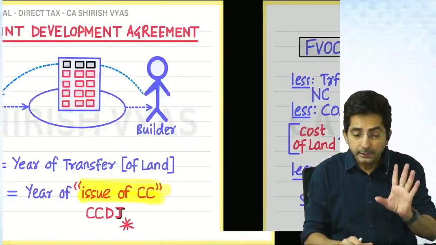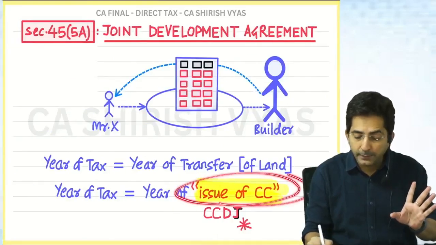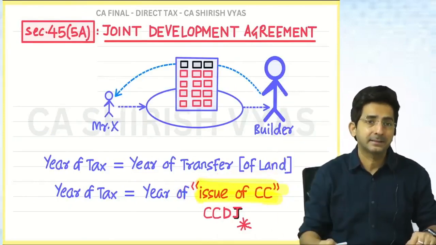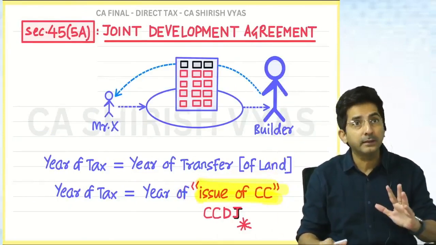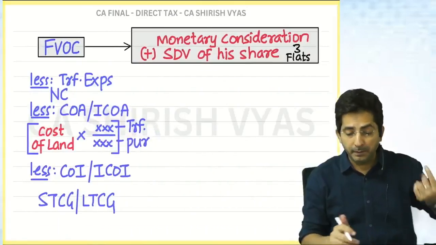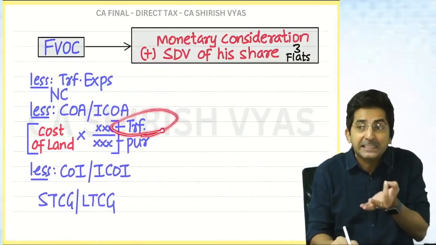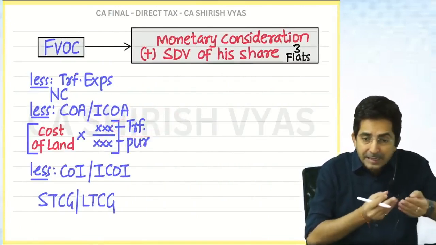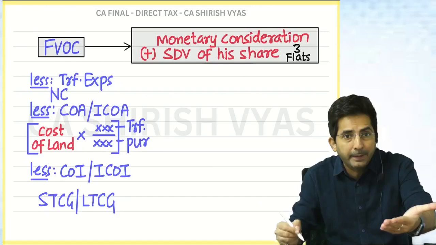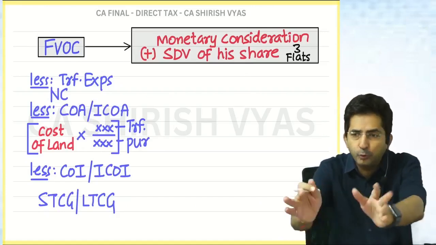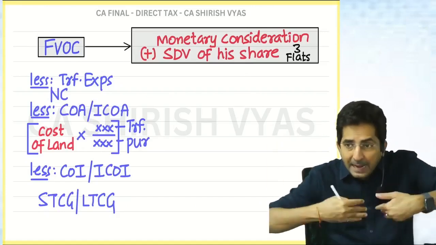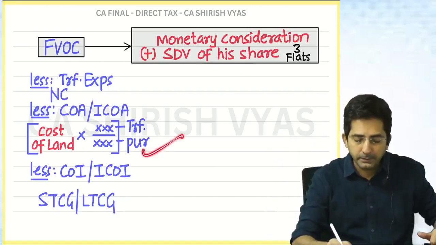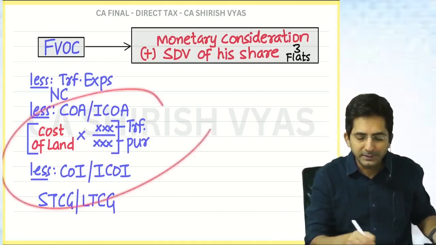Builder, correct. Although you will pay the tax when you receive the CC of the building, that is for paying the tax. Tax will come when the building is ready. But indexation depends upon the transfer date. And the transfer date is the date when X gave his land to the builder by a written agreement that I hand over my land to you, you construct the building. That land transfer date will come in the numerator. And purchase is the year of purchase. See, all this is normal.